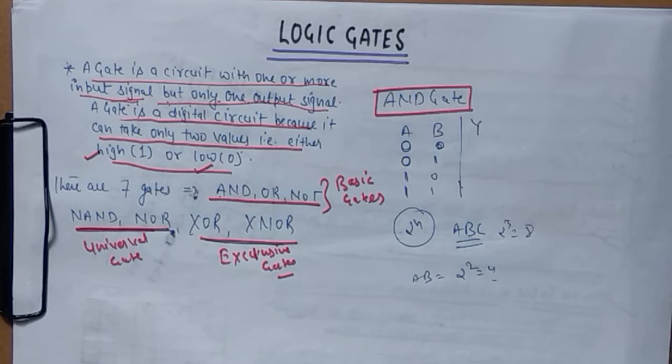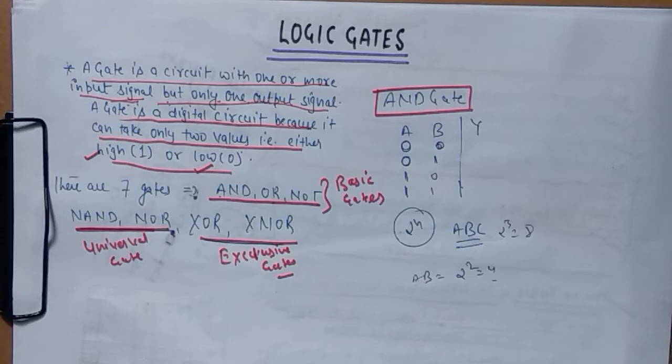Why is it called a universal gate? Because we can develop any sort of logic circuit with the help of NAND and NOR. That's why it is called a universal gate, because we can create any kind of circuit with the help of a universal gate. Now XOR and XNOR, these two gates are called exclusive gates.